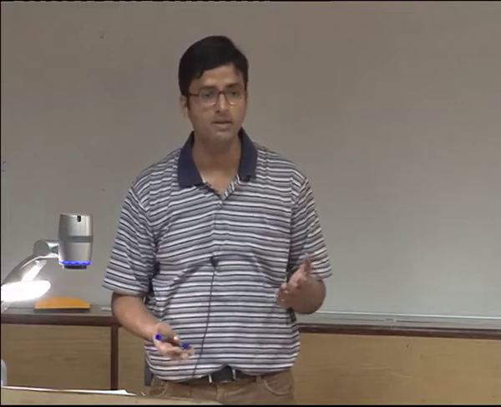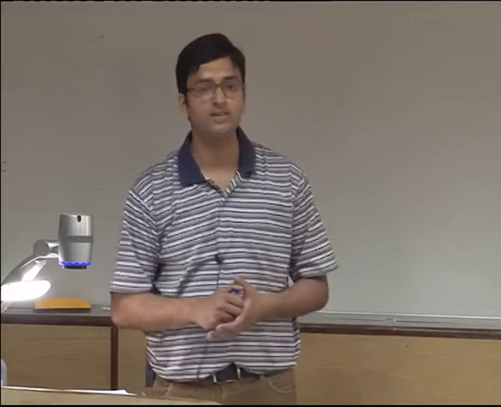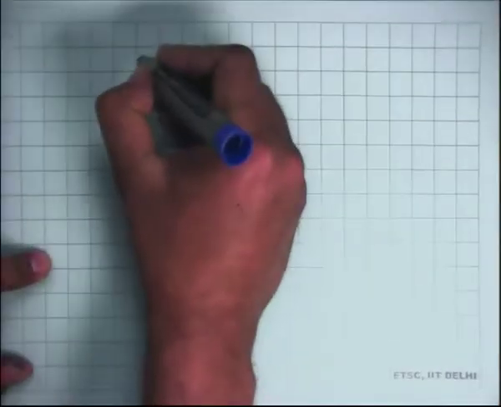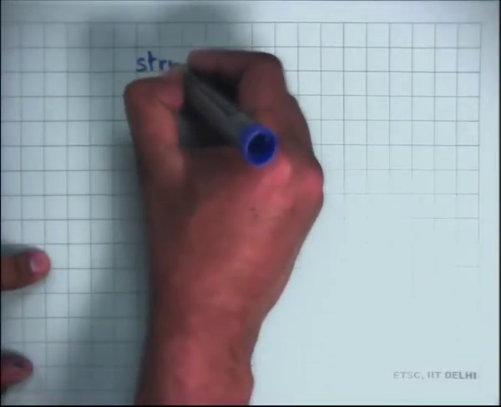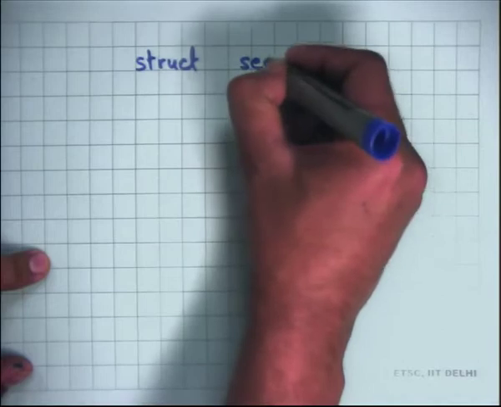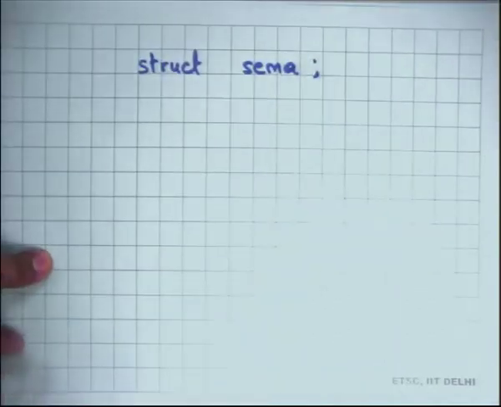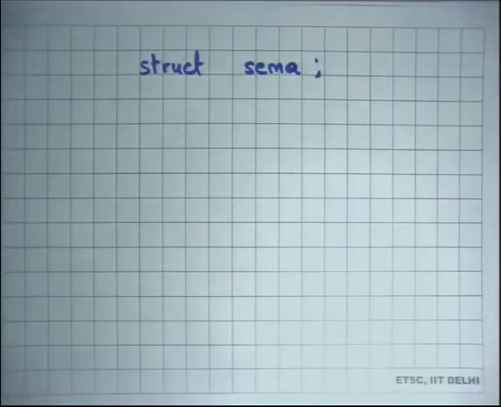This is a very common pattern, and in 1965 Dijkstra, whom you probably also know from his shortest path algorithm, proposed this abstraction called semaphores. Semaphores are defined by a type, let's say struct sema. Just like there was a struct lock and struct CV, there is a type called struct sema, and this is a stateful type.